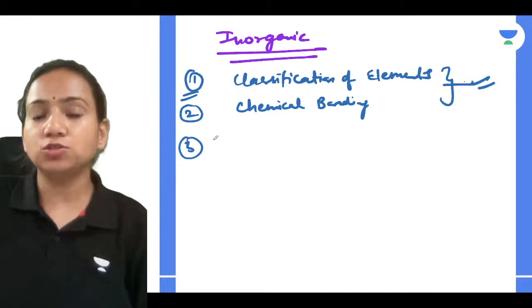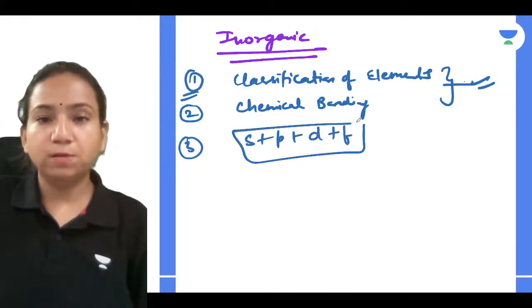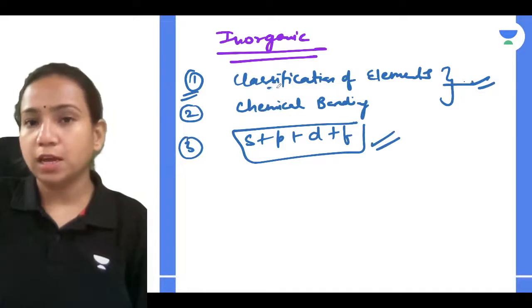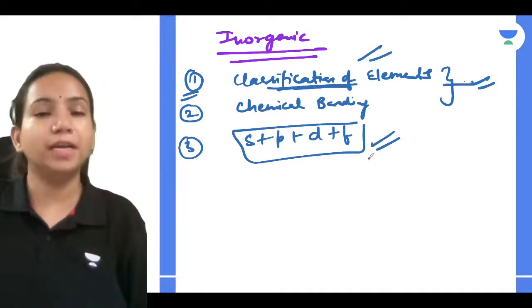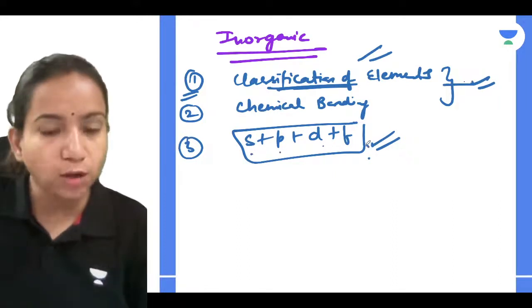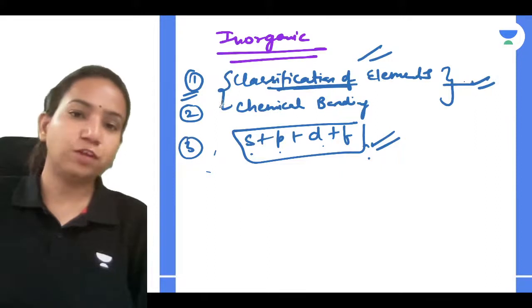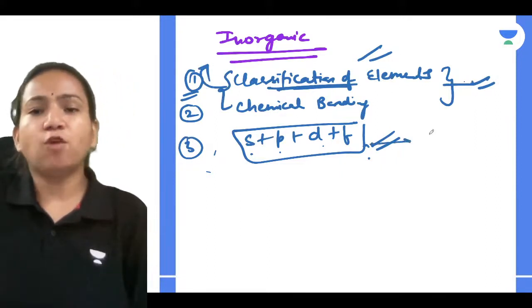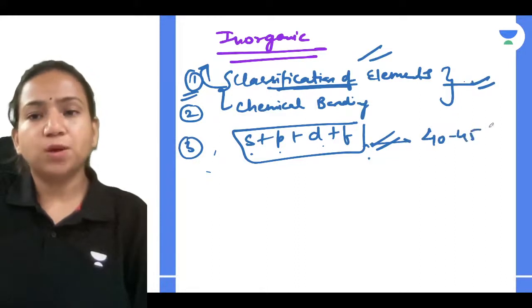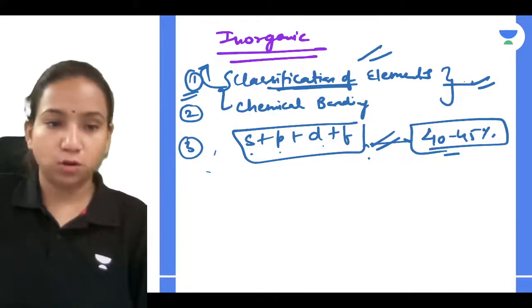Then you have block chemistry: the S, P, D and F blocks. You will be able to learn most of the things when you have clarity about the basics. Then you can go in detail about the S block, P block, D and F block. If you have learned these 2 units properly first, then 40 to 45% of things are sorted out. Then you have more reactions in the P block.